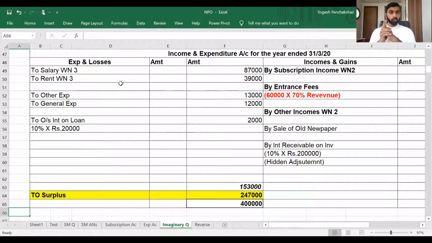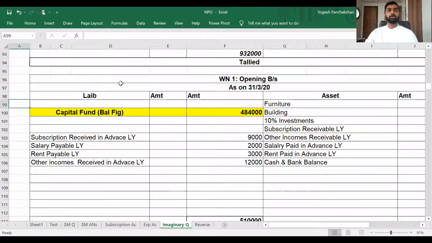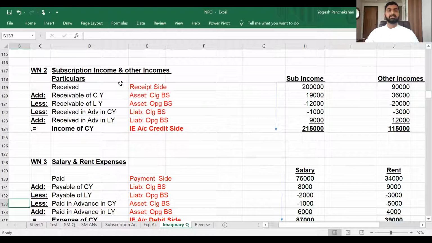Now, as you can see, there are 2 working notes left. That is one for income and one for expense. So let's go to the working note immediately. I'm trying to keep a proper pace so that you can revise it in a lesser time span. Okay, so this is my working note for income.